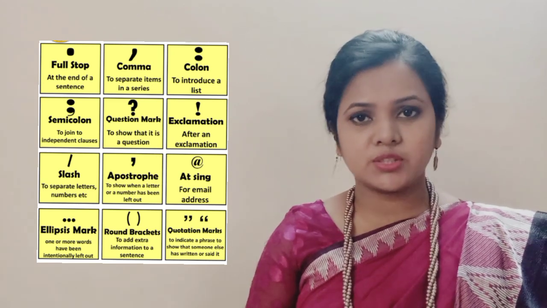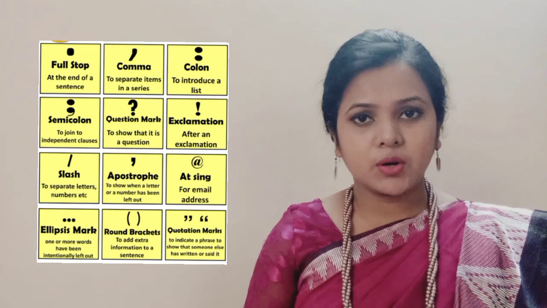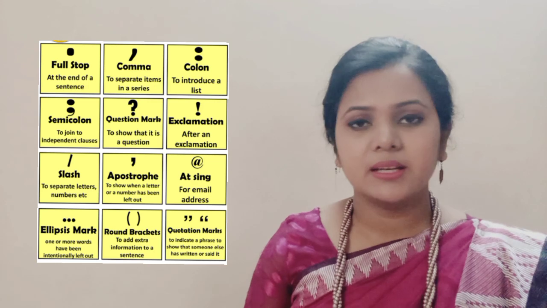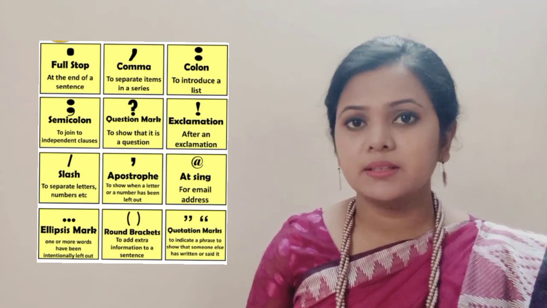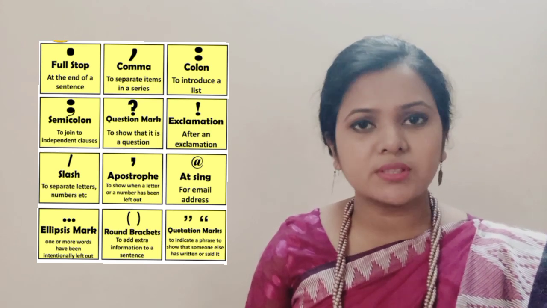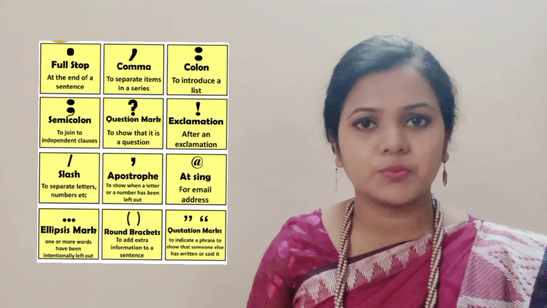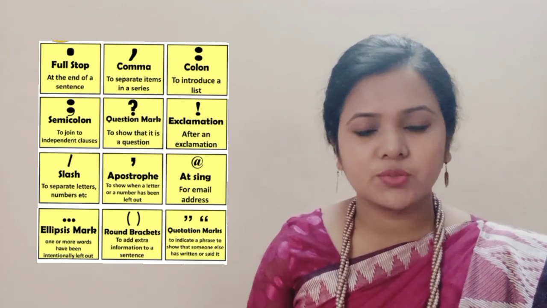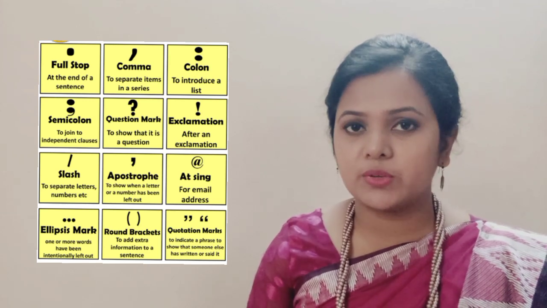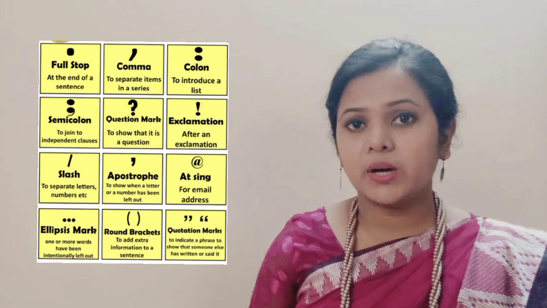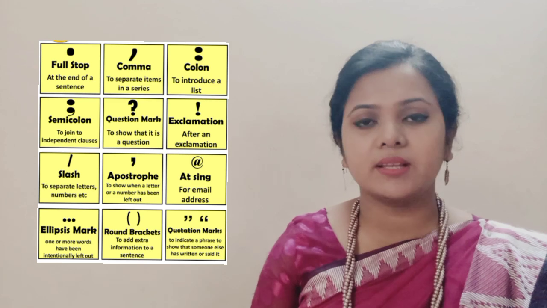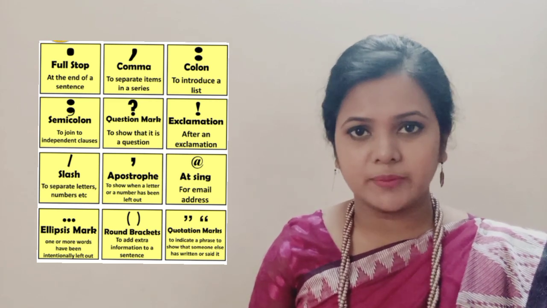Next comes the punctuation marks, pauses. Comma, semicolon or colons are known as pauses because they don't end the sentence, rather they give some pause in between the sentence. And comma is the most commonly used punctuation mark that we see. Comma is used in a sentence when we need to give some pause. Between two sentences or two clauses, we use a comma. For example, "While I was walking in the garden, I saw a bird." Here, after "while I was walking in the garden," we need to use a comma.